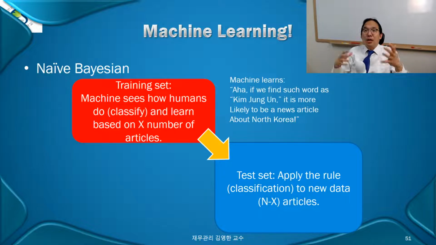For example, China showed up. Is it an international politics category? Should it be an economics category?